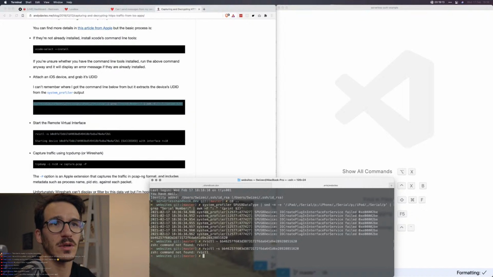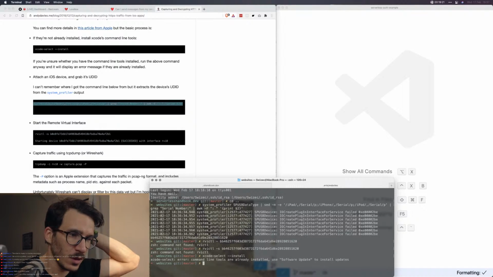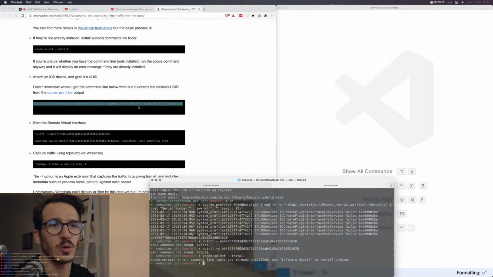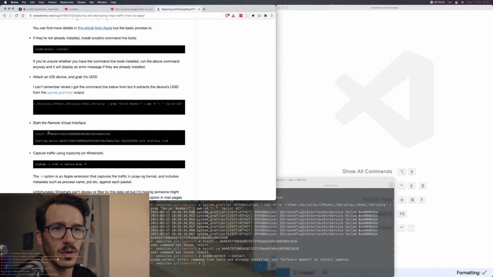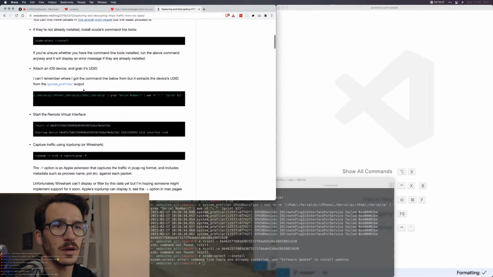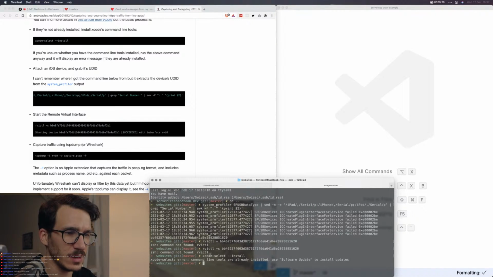Command not found. Oh my God. Please tell me I don't have to wait for all of this to install right now. Command line tools are already installed. Cool. So how do I get RVICTL?